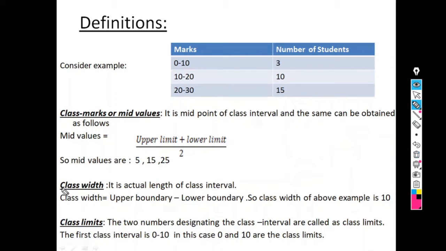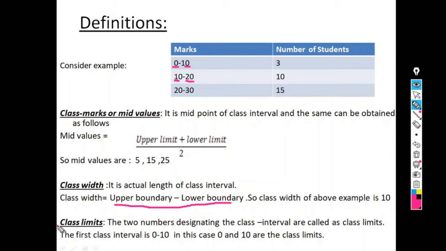Next definition, class width. So, class width is what? It is the actual length of the class interval. What is the difference between 0 to 10? 10. The difference between 10 to 20 is again 10, and 20 to 30 is 10. So the class width of the above example is 10. It should be the same for all the classes. And you can find class width using this formula, upper boundary minus lower boundary. So 10 minus 0, answer is 10. 20 minus 10, answer is 10.